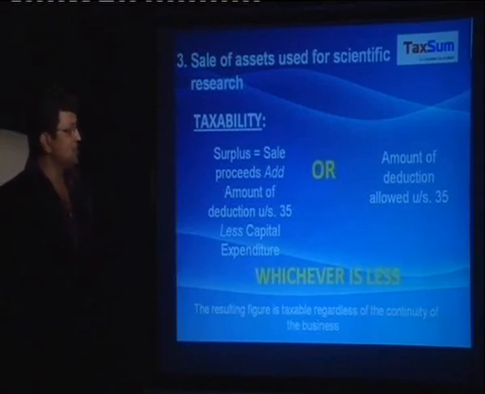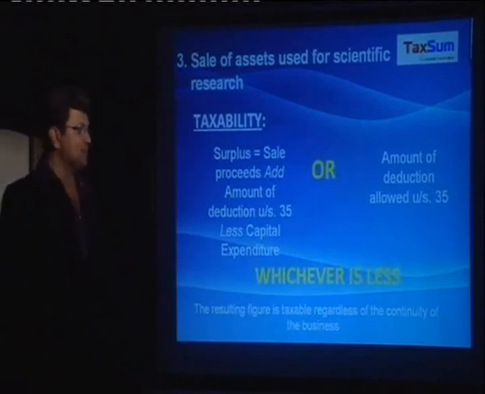Surplus, that is sale proceeds plus amount of deduction under section 35 less capital expenditure, or amount of deduction allowed under section 35, whichever is less. This resulting figure would be taxable regardless of the continuity of the business.